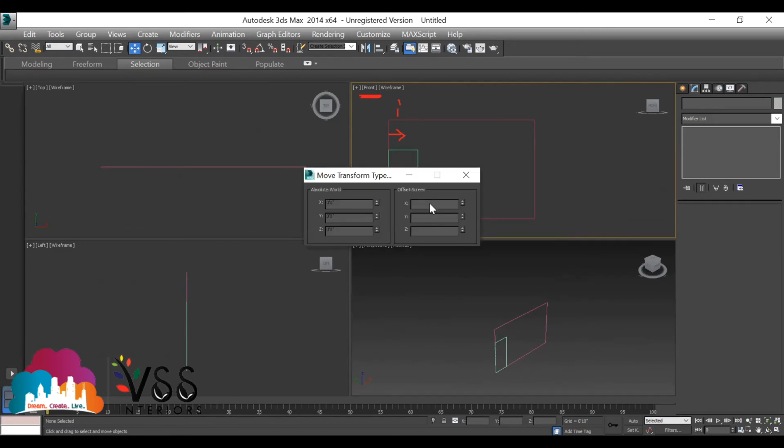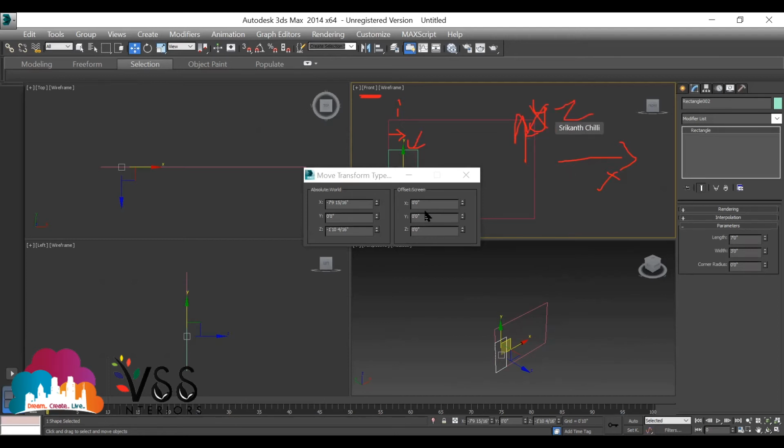Okay, listen carefully. Select the object first. Now you are in the front view. Front view में क्या रहता है? ये वाला x होगा और X. This will not be y. This will be z axis. Okay. Now you're moving in x direction. In x position, provide the value as 1 feet. Enter मारो.